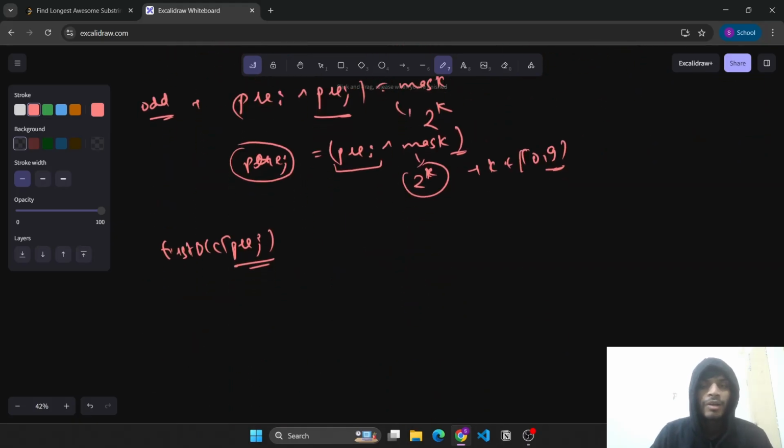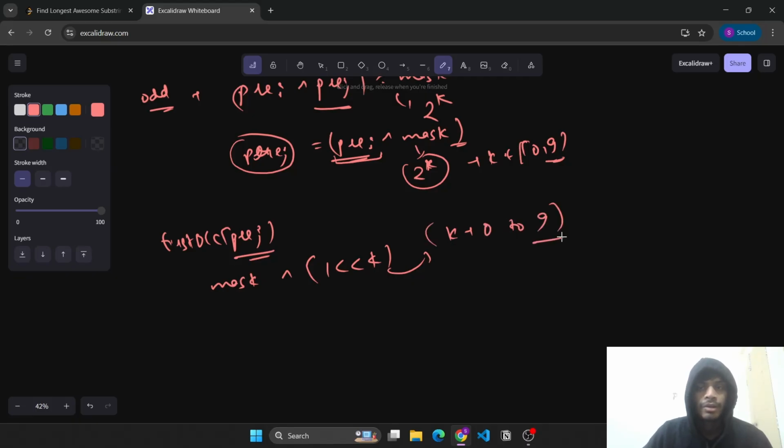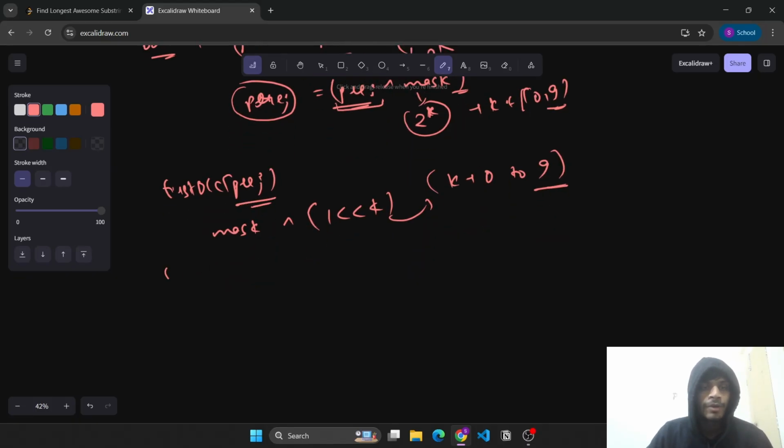But here we need to find this j using the current prefix of I as this mask, or one left shift k, and this k will loop from 0 till 9. At each step we'll check the first occurrence of the required mask.